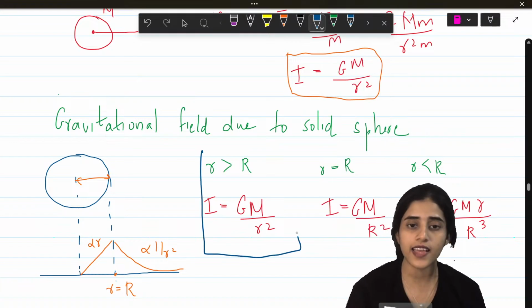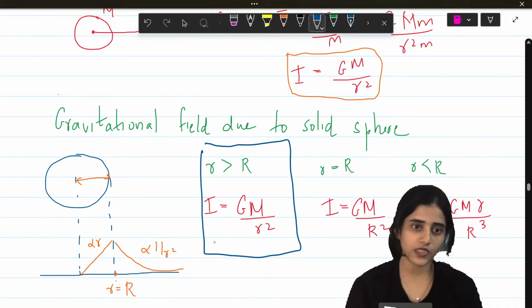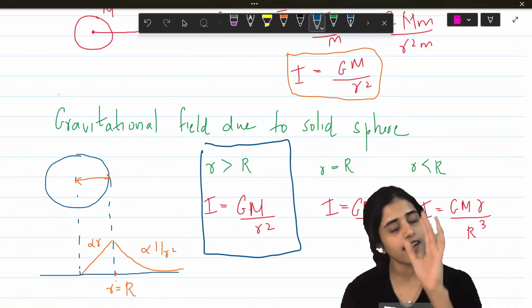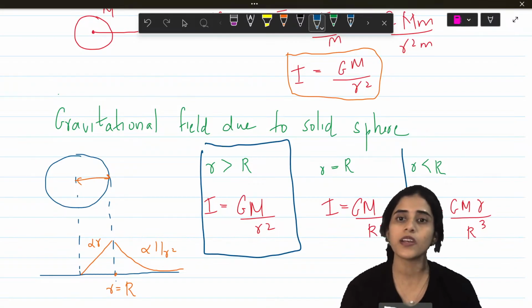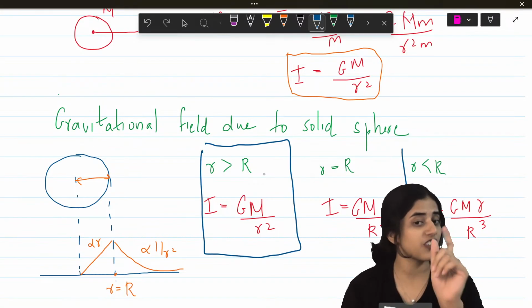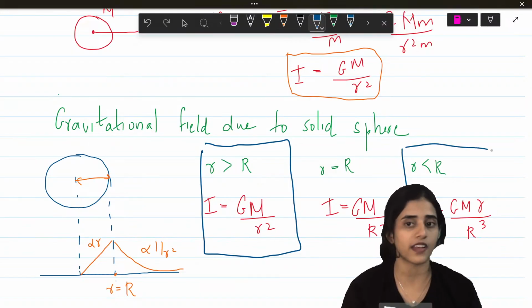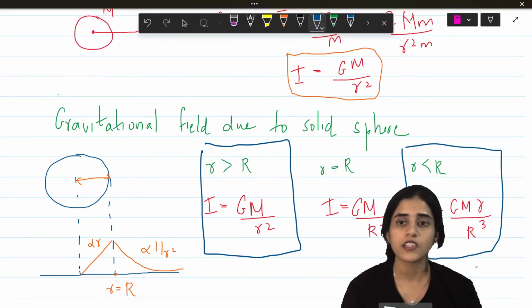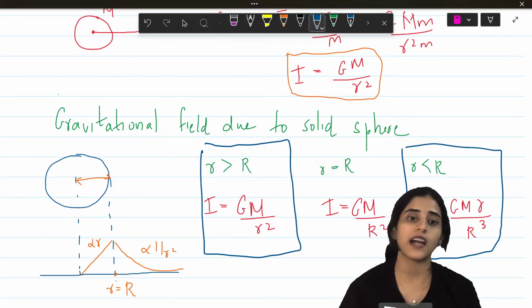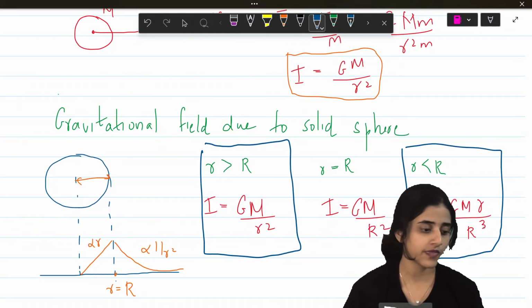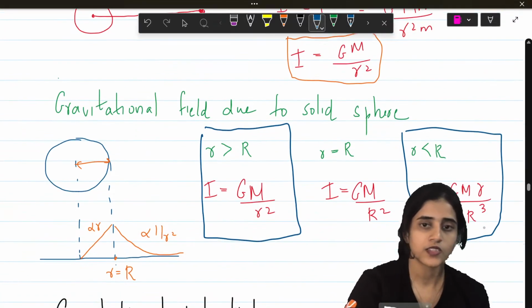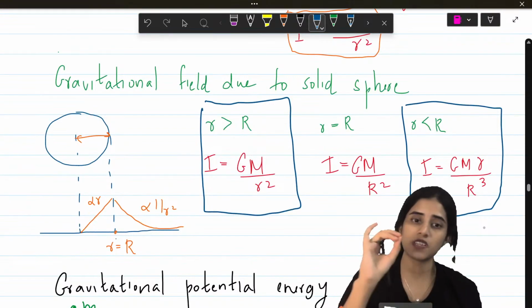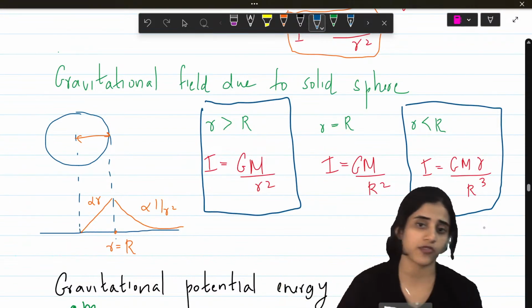So when r is greater than R, I is GM by r square. When r is equal to R also, it's GM by r square. Sorry, first one is r greater than R, I'm sorry. So when r is less than R, I is GM r by R cube. So this is how gravitational field varies with a solid sphere. You can just remember with the graph.